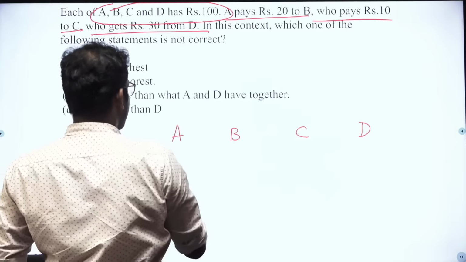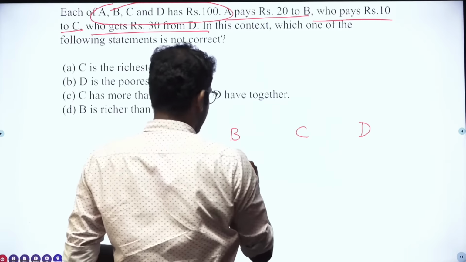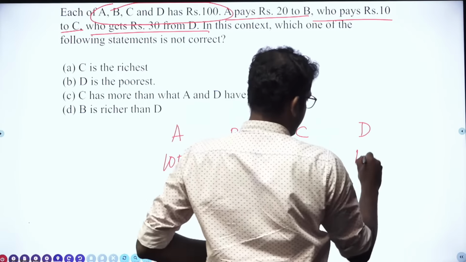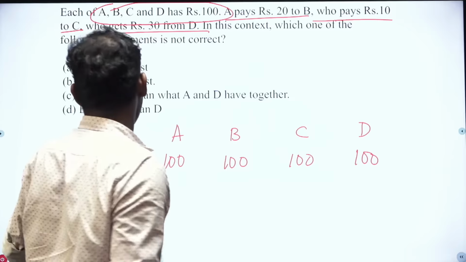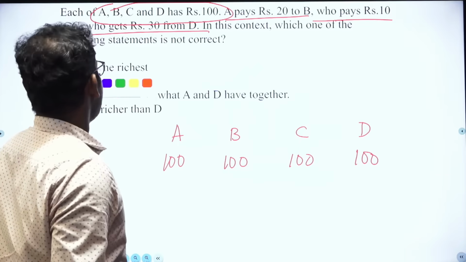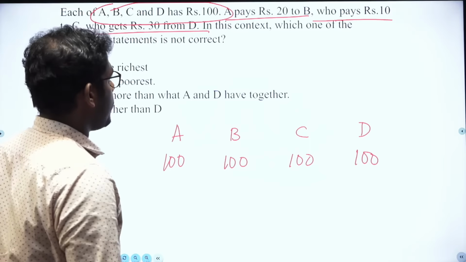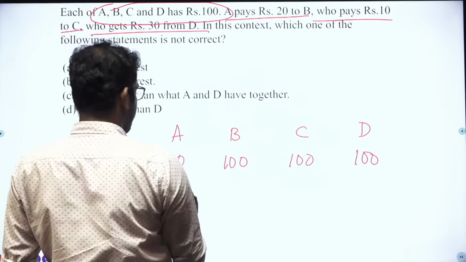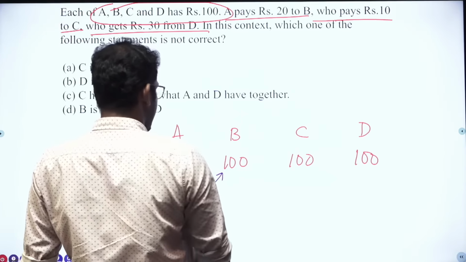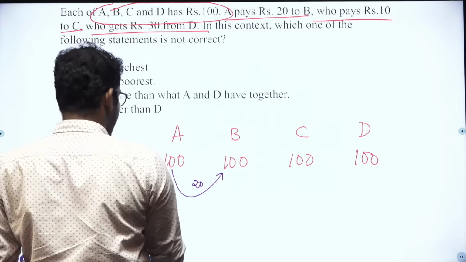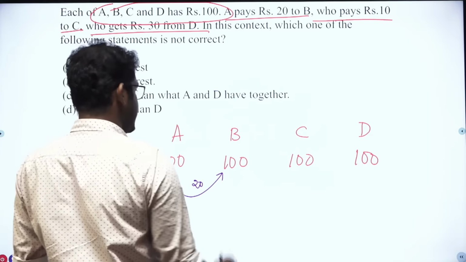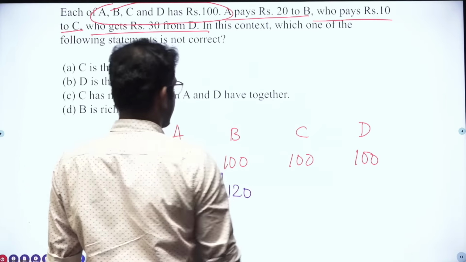So actually each person has 100 rupees in hand. In the first case, A pays rupees 20 to B. Then A is left with rupees 80. B is left with rupees 120.